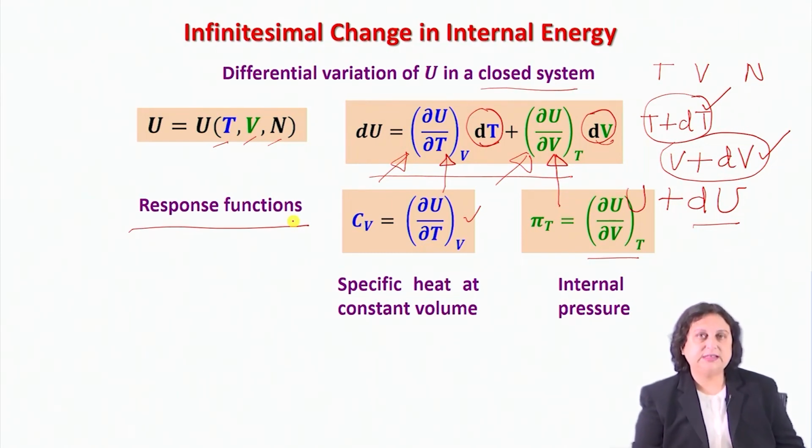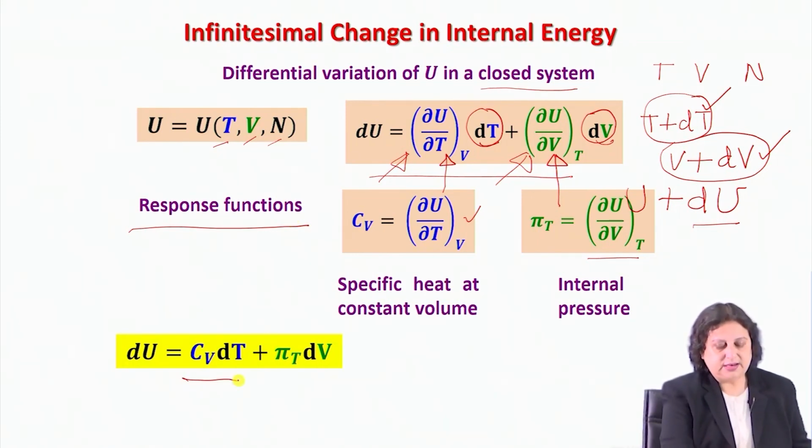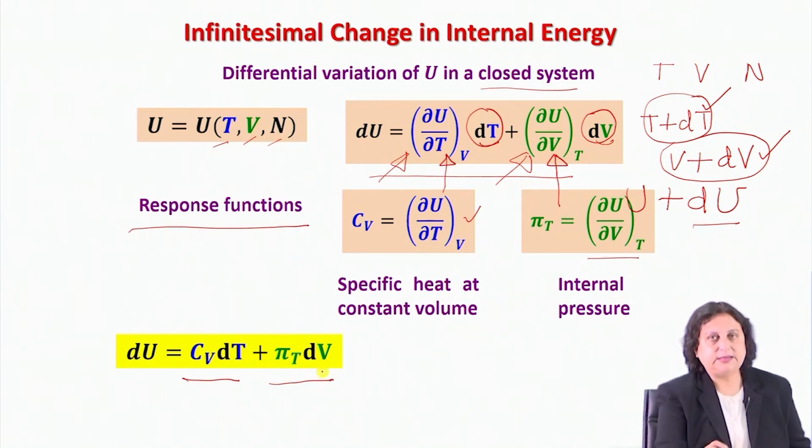Therefore, if I use these definitions of these response functions, I can very easily write down that in general, dU is going to be Cv dT plus pi T dV.